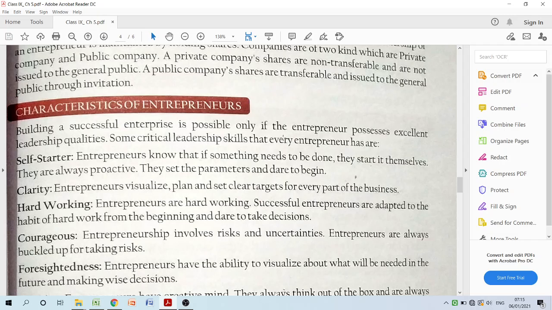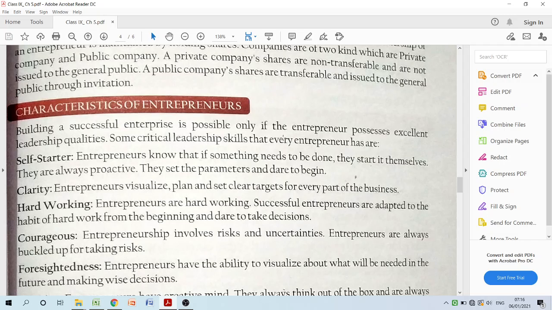Clarity means all the entrepreneurs have a vision, a clear idea, a clear plan, and clear targets. Okay, this is what I'm going to achieve at the end of the month, at the end of the quarter, at the end of the 6 months, and at the end of the year. So their vision, their clarity in their ideas and in their targets is something very important.